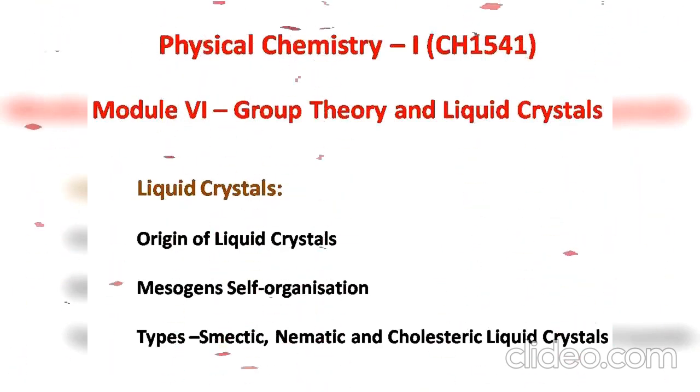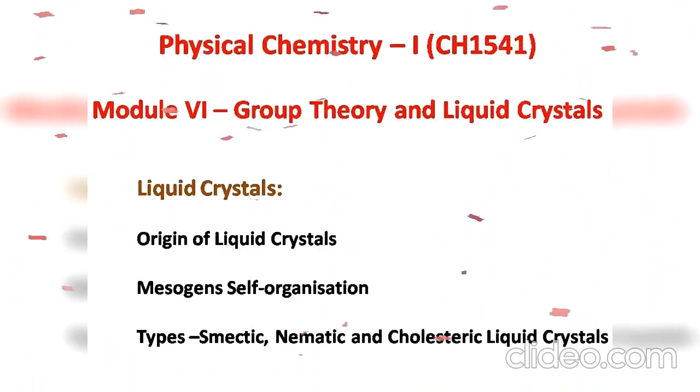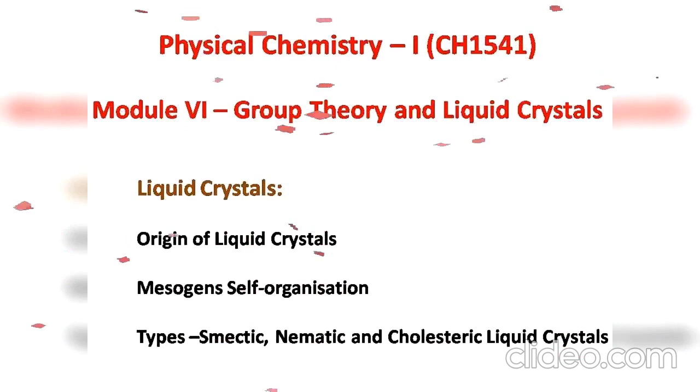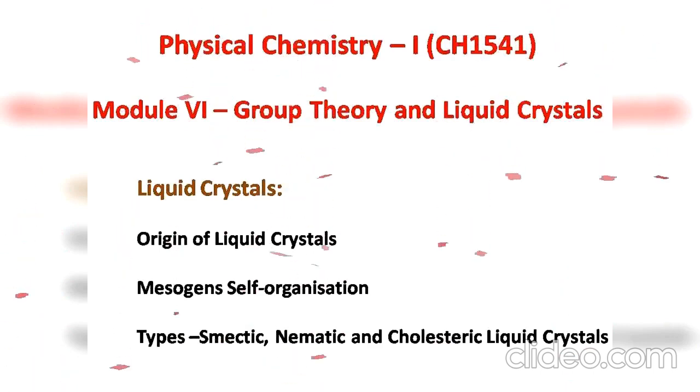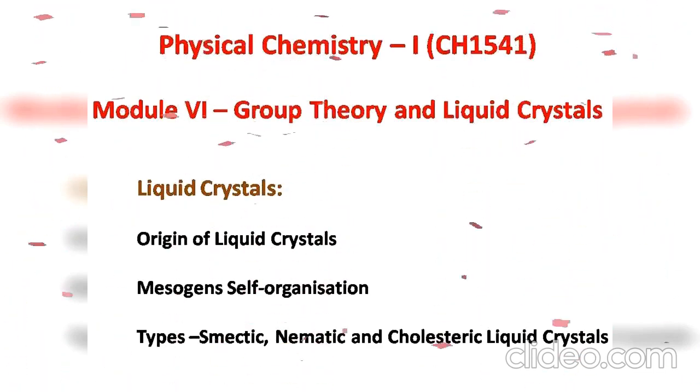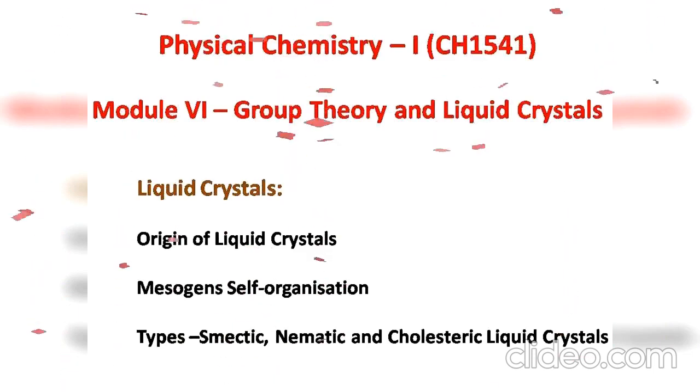There are some liquid crystals that show both smectic and nematic character. One example is cholesterol myristate. This crystal becomes smectic phase at 72 degrees Celsius and converts to nematic phase at 78 degrees Celsius. At 83 degrees Celsius, it becomes liquid.